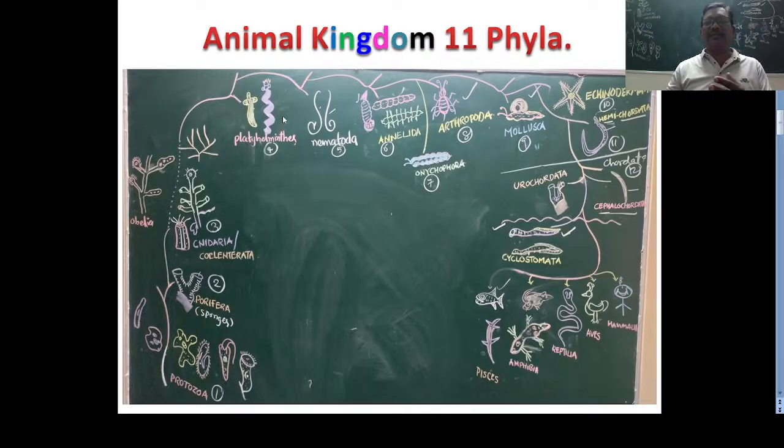So in these platyhelminthes, among turbellarians, for example, Planaria you have to remember, and the trematodes, blood flukes and liver fluke, and the cestodes, for example Taenia solium. And in the nematohelminthes, you can remember only Ascaris lumbricoides. You know very well about Ascaris lumbricoides, male and female organisms. So remember these platyhelminthes: Planaria, Taenia solium, and the liver fluke. You can also remember Wuchereria bancrofti, which causes elephantiasis. So up to here this is okay.